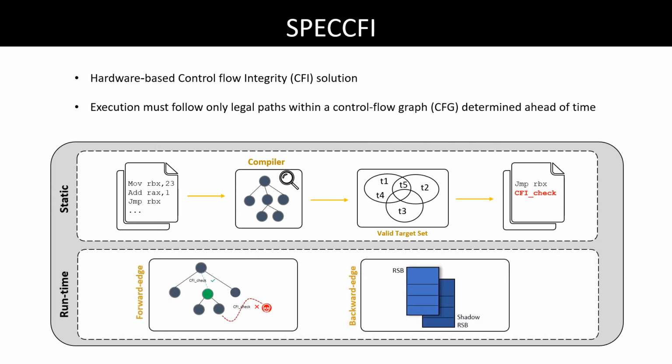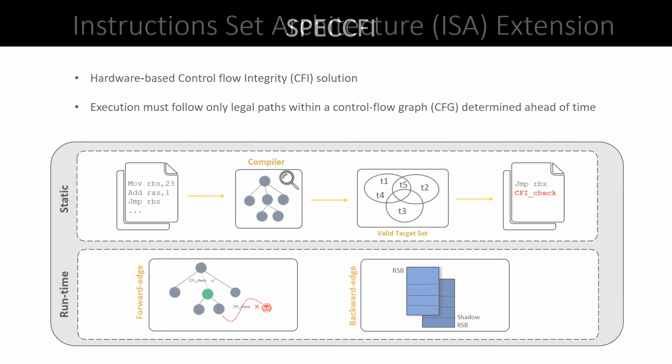First, the control flow integrity check is moved earlier to the decode stage of the pipeline, and therefore we prevent illegal control flow during speculation. But this does not protect returns. So for the backward edge, we extend the RSB to do validation also during return speculative execution. The ISA modification is very similar to other hardware-based CFIs, and we do not need any new modifications to the ISA to be able to apply CFI during speculation.